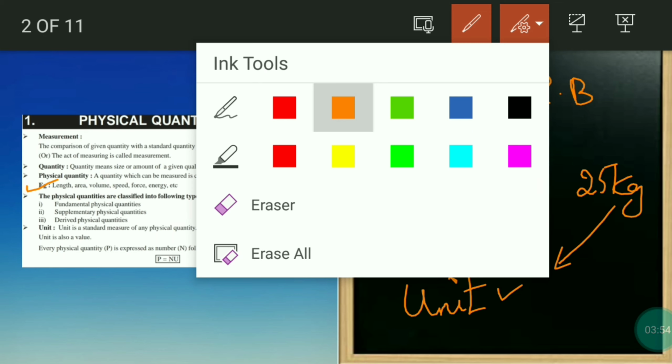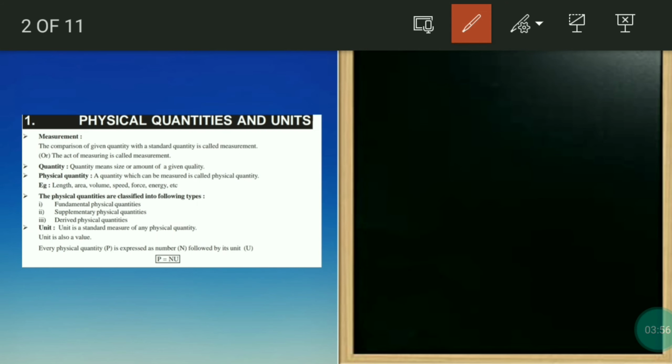Now, suppose I ask how you express a physical quantity. We said a physical quantity is a quantity which can be measured, but how can it be expressed? You should say that a physical quantity P is equal to a number N with a unit U. You understood, right?